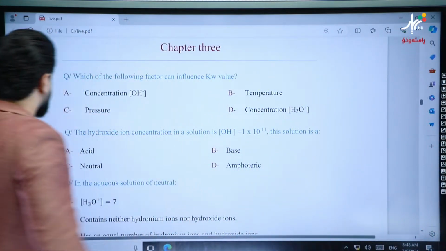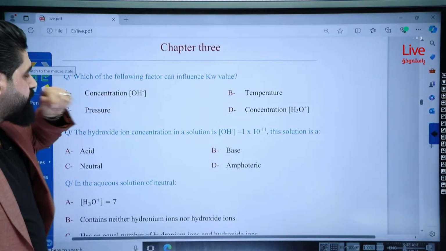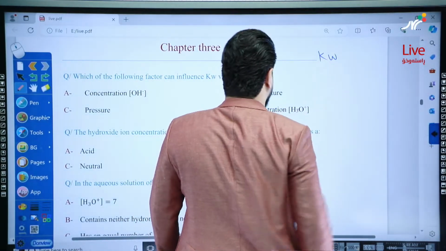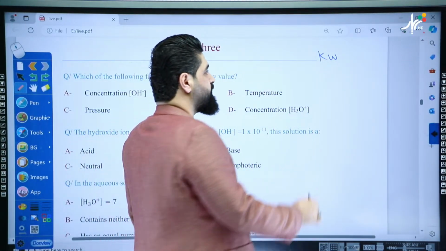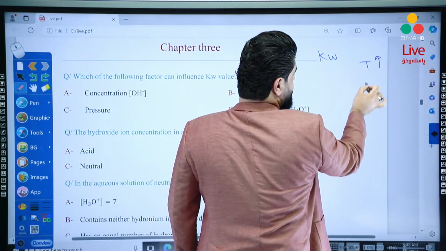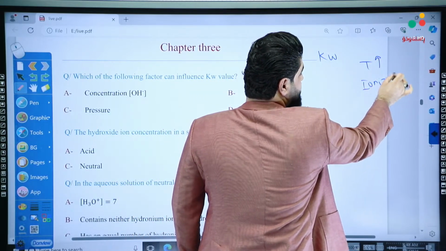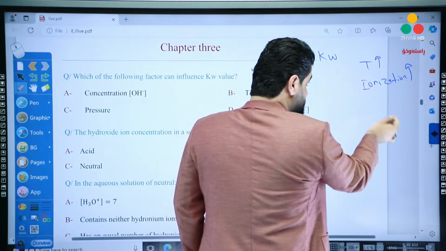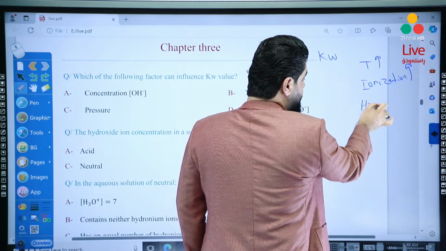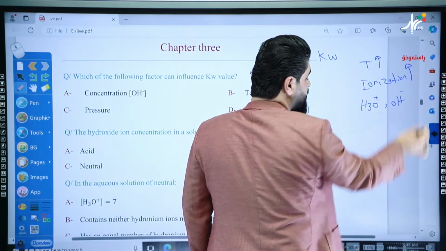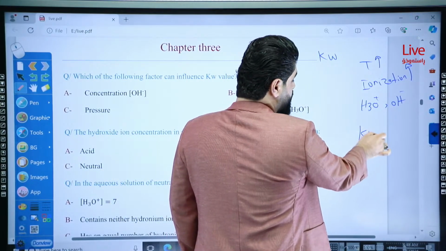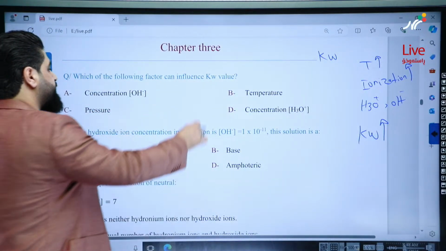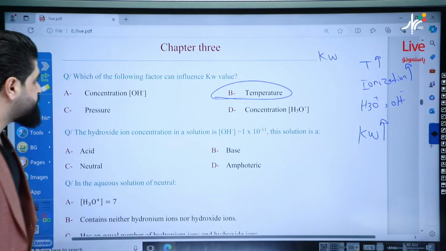Which of the following factors can influence the Kw value? First of all, what's Kw? Kw is called the ionization constant for water. If we increase temperature, the ionization of water will increase. If ionization increases, H3O and OH increase too at the same time, so Kw will be increased also. That means the only factor that can affect Kw is temperature, which is directly proportional to Kw.